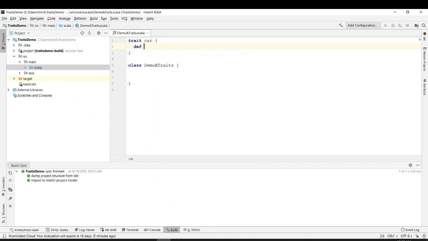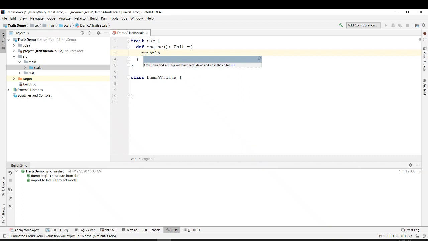Let's say I define some methods: def engine, which has no parameter and just prints that the engine is 1000 cc. Okay.